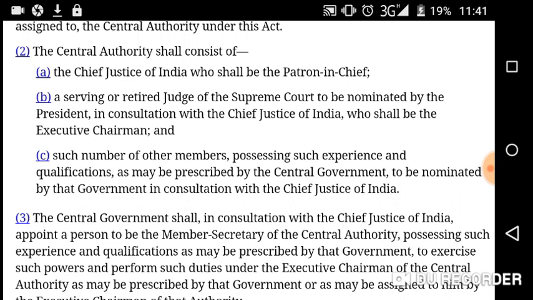A, the Chief Justice of India. It is not the Chief Justice of a High Court. Who shall be the patron in chief? B, a serving or retired judge. The judge may be a serving judge or a retired judge of the Supreme Court, to be nominated by the President in consultation with the Chief Justice of India, and that person, that serving or retired judge, shall be nominated by the President of India, also in consultation with the Chief Justice of India, who shall be the executive chairman.